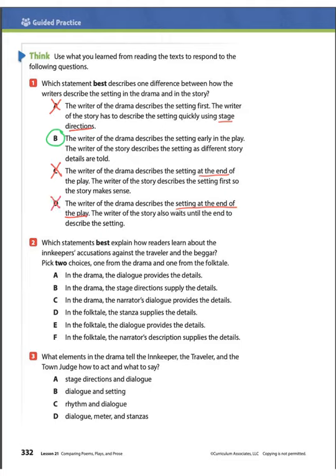Number 2, which statements best explain how readers learn about the innkeeper's accusations against the traveler and the beggar? Pick 2 choices, one from the drama and one from the folktale. The correct choices are A and F. In the drama or the play, the dialogue or the conversation between the characters provides us the details. In the folktale or the prose story, the narrator's description supplies the details.